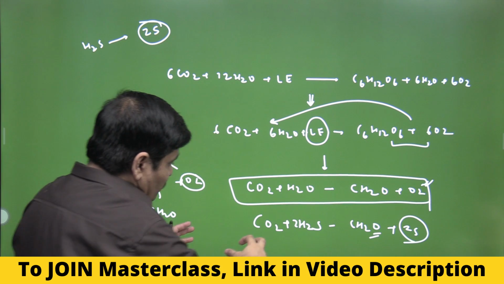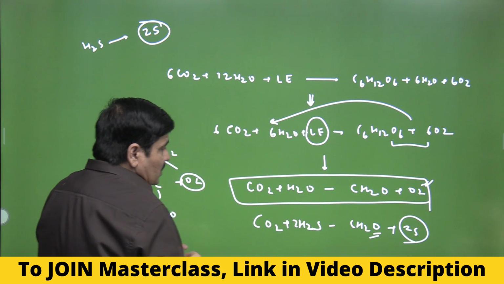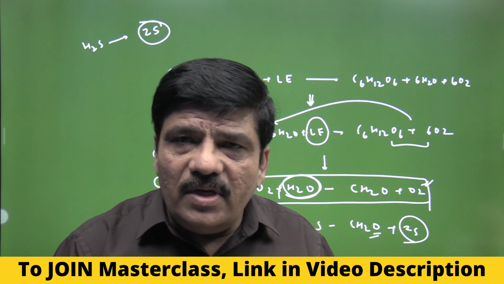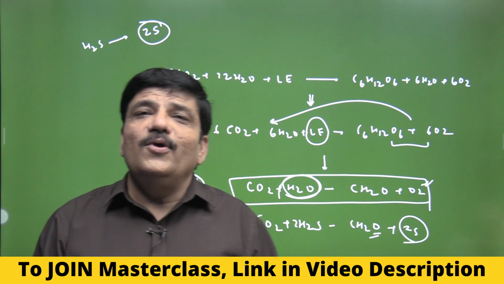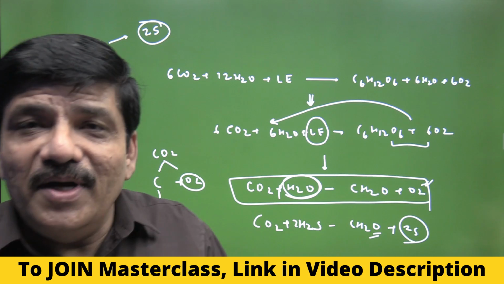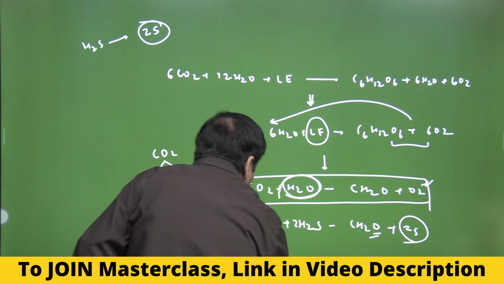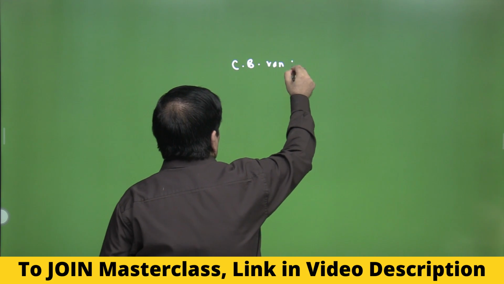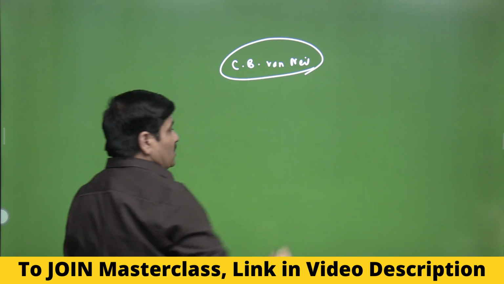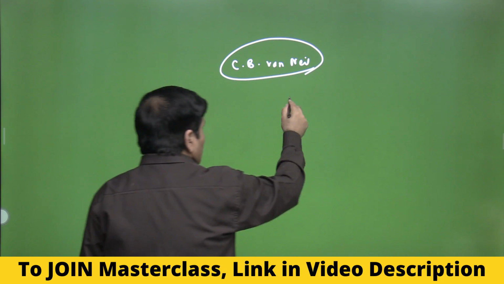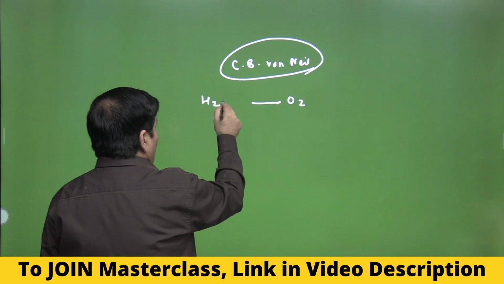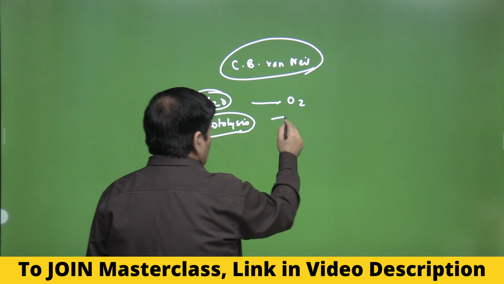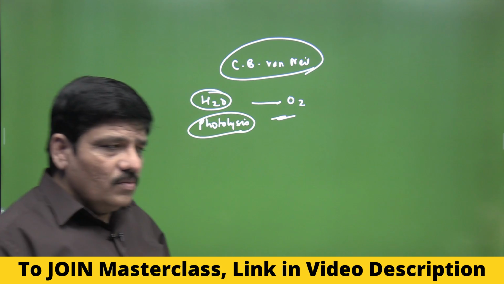So there must be something different happening here, and therefore C.B. Van Niel hypothesized that it has to be water. The photolysis of water is actually producing oxygen. It is not coming from the splitting of carbon dioxide. This was one of the landmark experiments. So please try to remember, this is a very important question, C.B. Van Niel, where he says that this oxygen is coming from water. There is photolysis of water during the light reaction, and this gives rise to oxygen. I hope this is now absolutely clear.